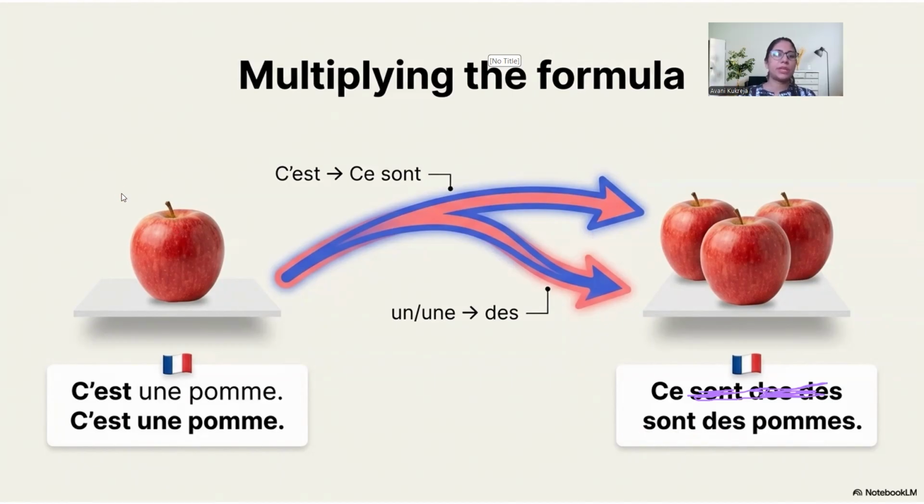So now you tell me. If I want to say this is a dog, how will I say? Singular form. This is a dog. C'est un chien. Chat is a cat. Now, if I want to say these are dogs, how will I say? Ce sont des chiens.